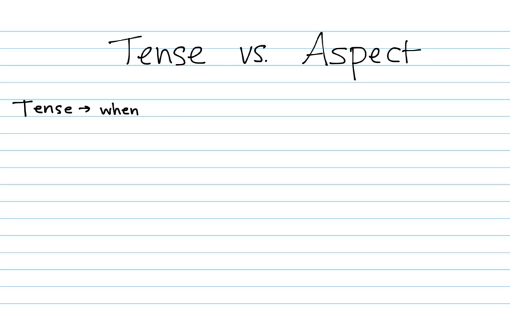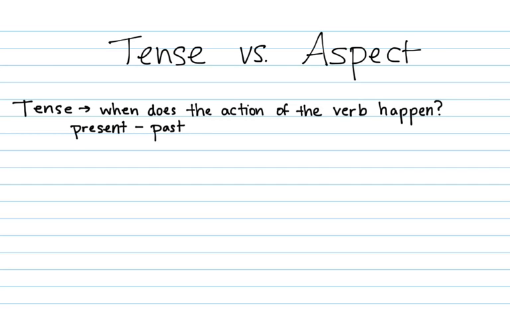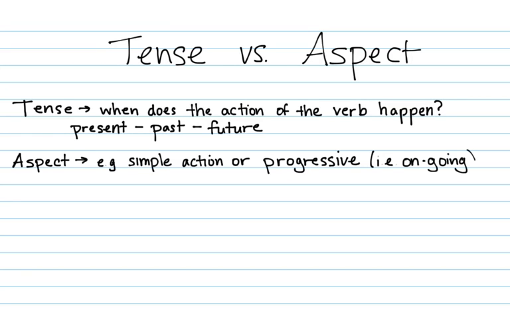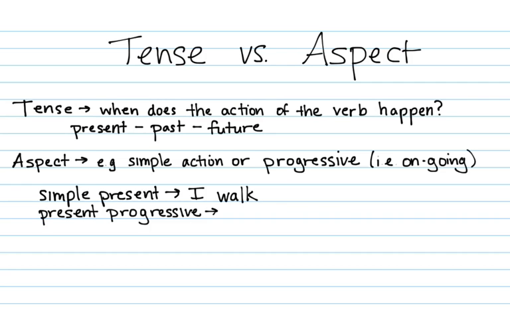Tense, you probably already know, refers to when the action of the verb takes place, so it's about time: either present time, or past time, or future time. Aspect is probably new to you. This is either simple action or an ongoing action, which we call progressive. So the simple action in present time you designate with English "I walk," as opposed to a progressive, i.e. ongoing action in present time, you use in English "I am walking."